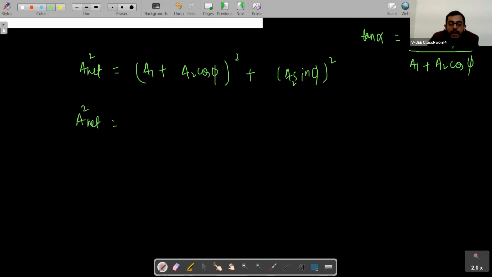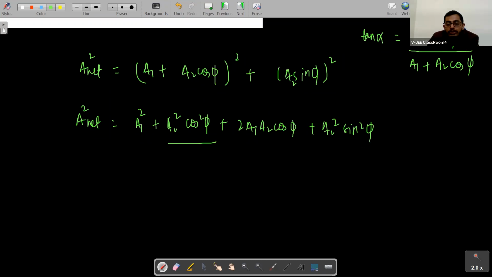So A net square will be how much? It will be A1 square plus A2 square cos square phi plus 2A1 A2 cos phi plus A2 square sin square phi.